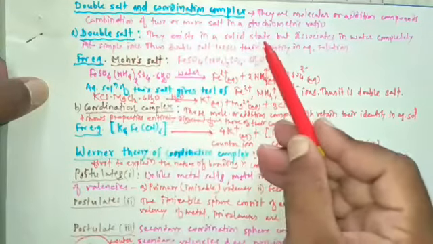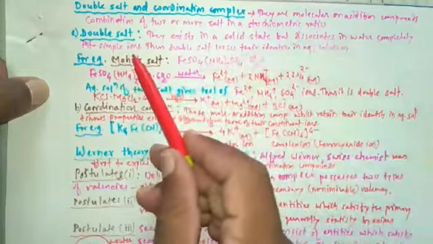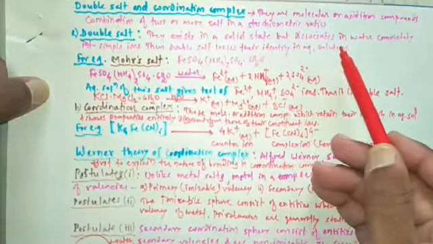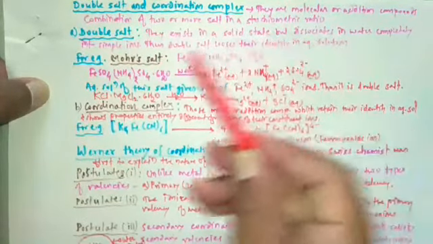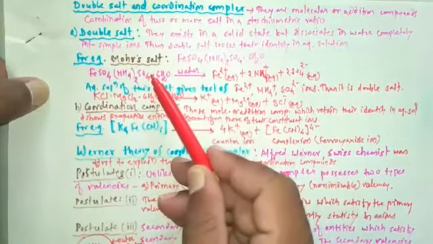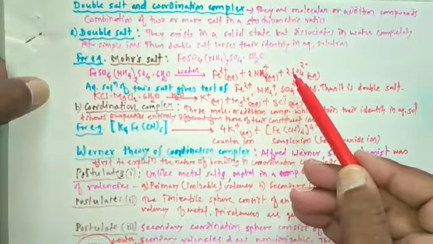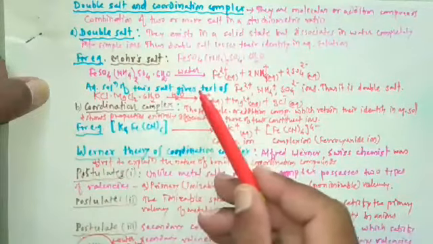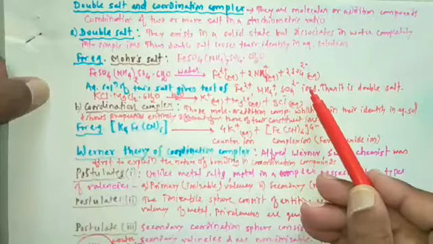Then we studied double salt first. A double salt exists in a solid state, but when dissolved in water, it dissociates completely into simple ions. Thus a double salt loses its identity in aqueous solution. To understand this, we studied the example of Mohr's salt. When dissolved in water, it produces ions like Fe2+, NH4+ and SO4 2-. So the aqueous solution of this salt gives tests for Fe2+, NH4+ and SO4 2-.